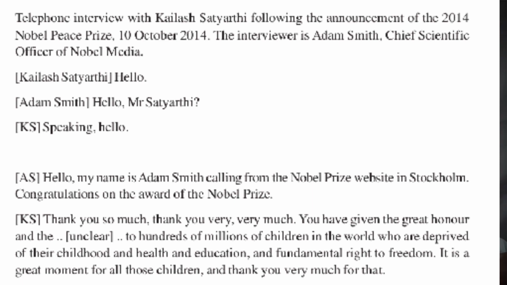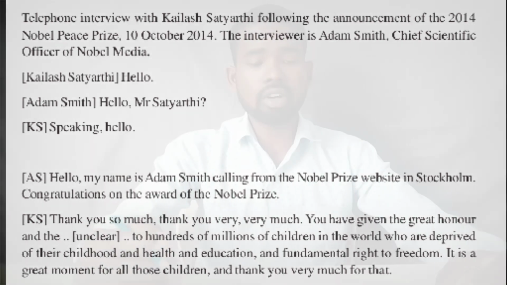Kailash Satyarthi says it is really a great honor to win a Nobel Peace Prize, and not only an honor for him, but it is very important for hundreds of millions of children in the world, because they are deprived, meaning disadvantaged.